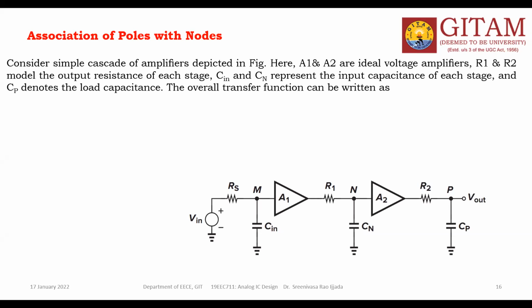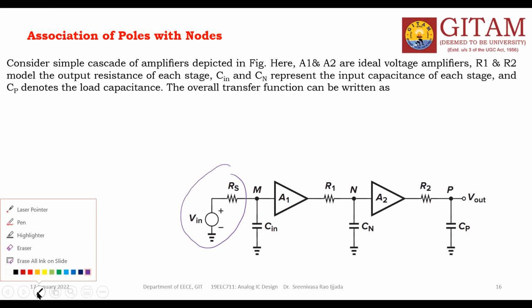A1 is the gain of one voltage amplifier, A2 is the gain of the other. R1, R2 are the output resistance of each stage, Cin and Cn are the input capacitance of these stages, and Cp is the load capacitance. Vin is the input source with associated resistance Rs. Now, what is the transfer function of this network?